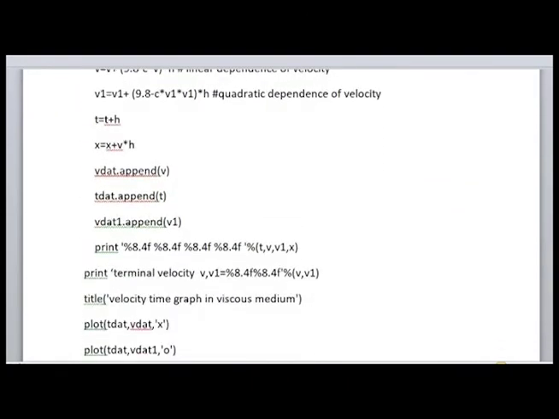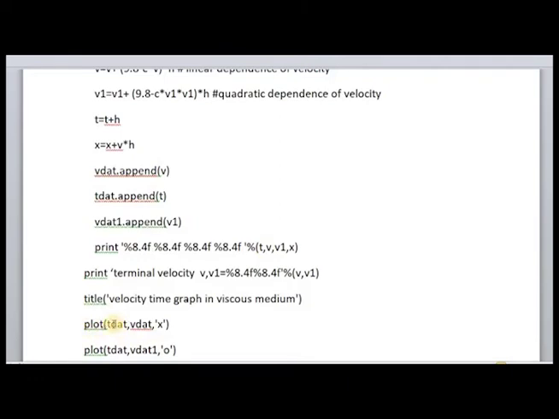Now I can print all these values, it is not compulsory. And this loop works 300 times. We'll get 300 values of v, 300 values of t, 300 values of v1. And after repeating 300 iterations, what happens? It might have reached the terminal velocity v and v1. We'll print that.